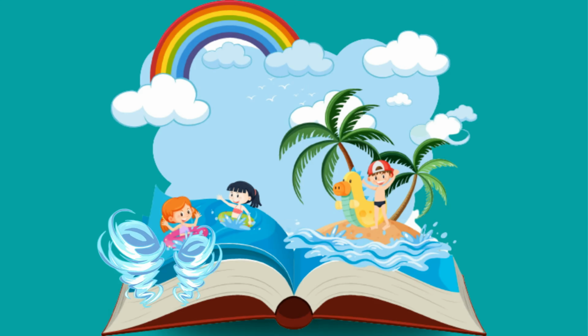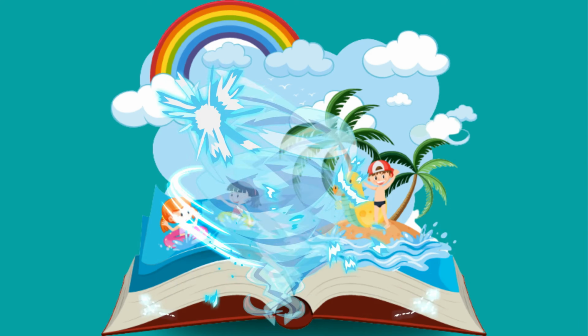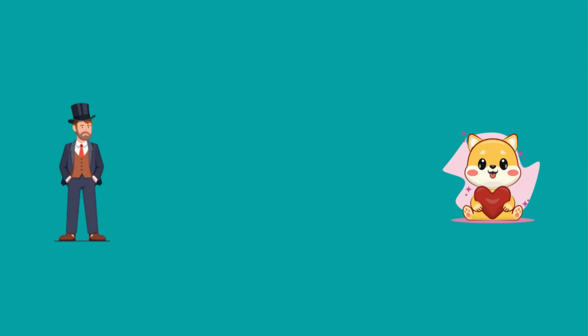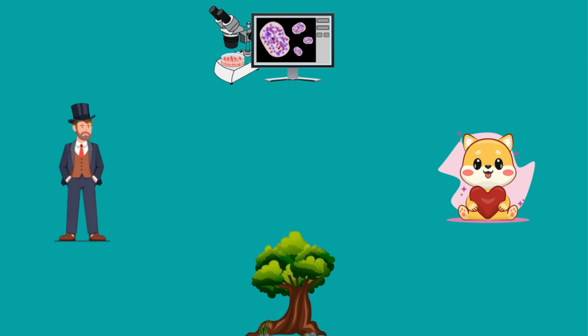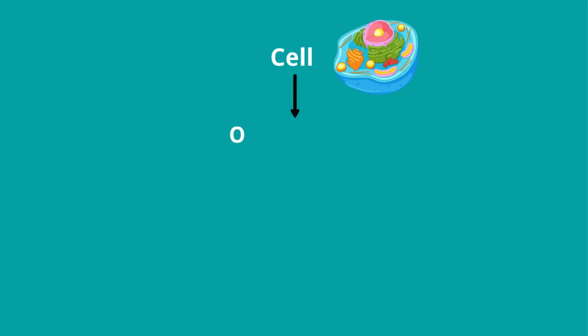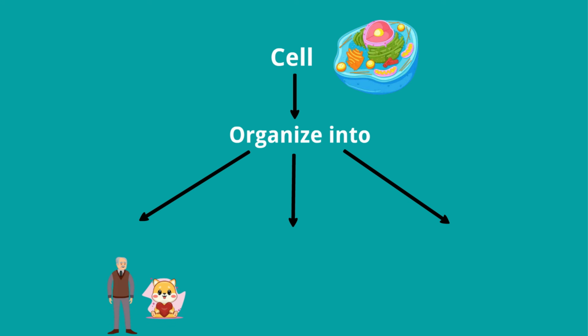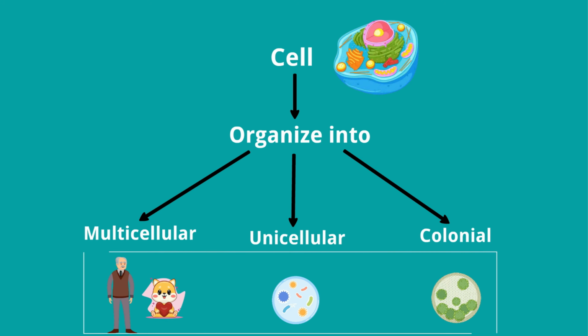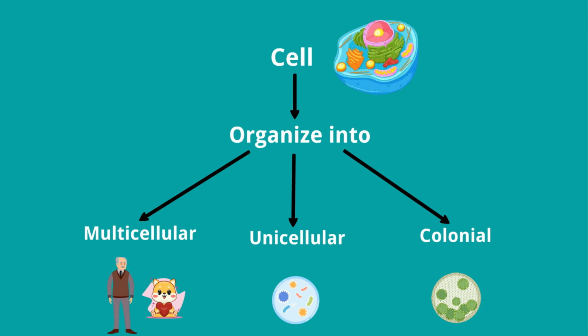We are going to dive into a really important part of all living things called cells. Every single organism, whether they are humans, animals or plants, or the tiniest microorganism that can or cannot be seen with the naked eye, is made up of cells. Cells are the basic unit of life. Cells organize in three ways to make the bodies of organisms. Cells make unicellular, colonial and multicellular organizations, and the organisms formed through these organizations are unicellular organisms, colonial organisms and multicellular organisms.